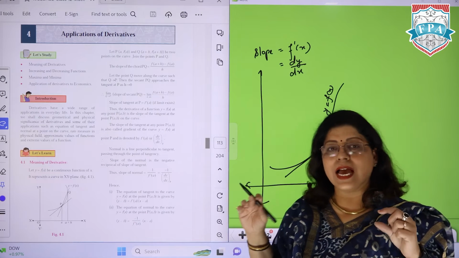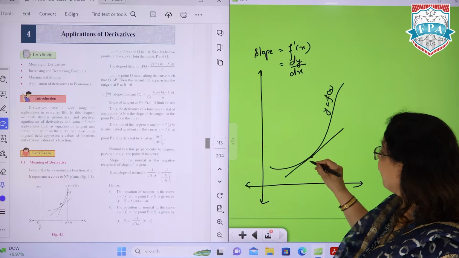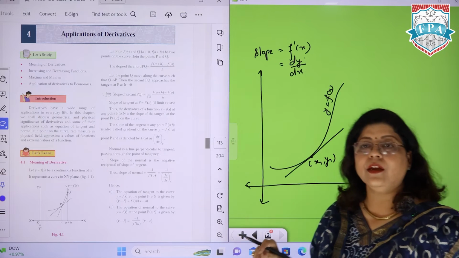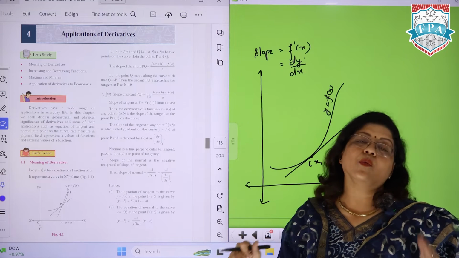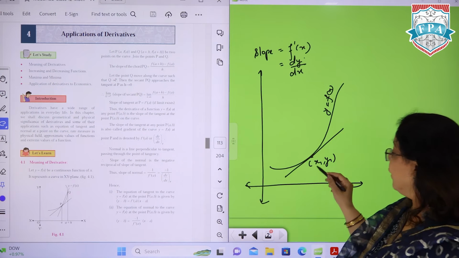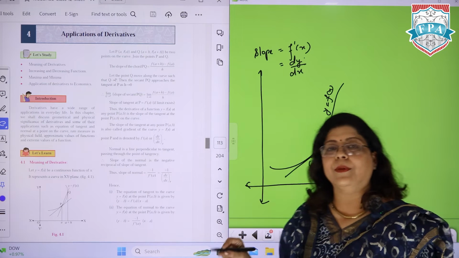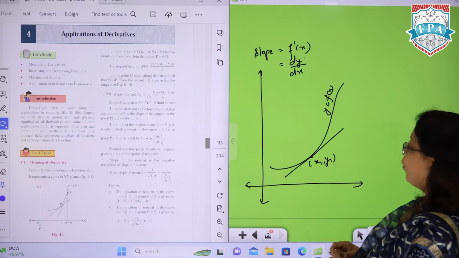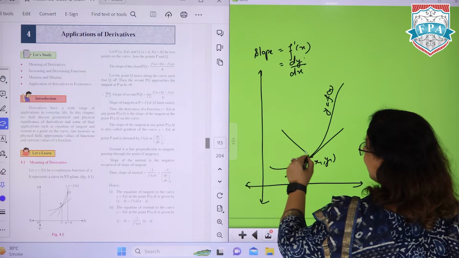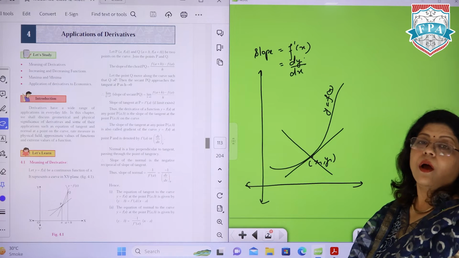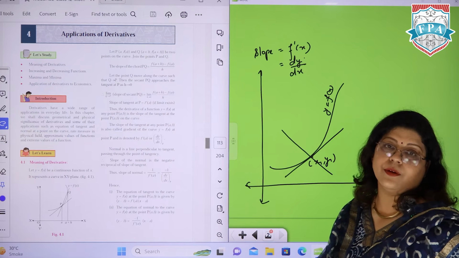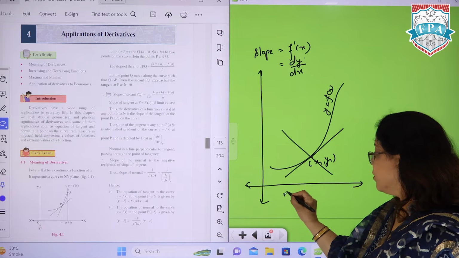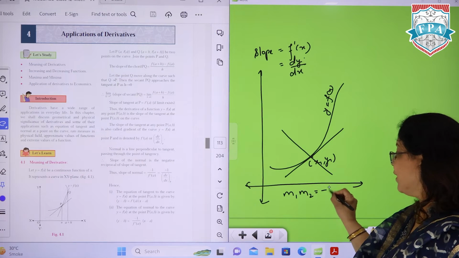Now, to get the exact value at the given point, whatever the point is, say (x1, y1), we will put that point's value into f dash x to get the exact value of the slope. And once you have the slope, you can put it into the equation format which I just showed you: y minus y1 is equal to m times x minus x1. Similarly for the normal: tangent and normal are both perpendicular to each other. So since the slopes are perpendicular, m1 times m2 will definitely be equal to -1.